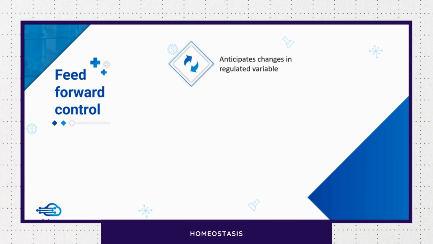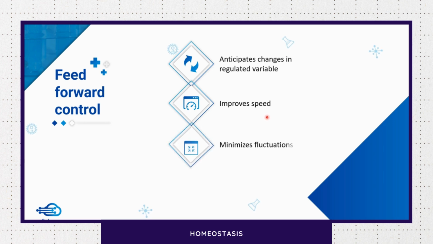So feed forward control has certain advantages. First of all, it is anticipating changes in the regulated variable. So that's why it improves the speed, okay, because the time lag will be minimized. It also minimizes fluctuations, because we said earlier that it is due to time lag that fluctuations in the system are there, what we said, oscillations, right? And feed forward is always neural, because hormones take a bit of time to act and neurons conduct very fast. So that's why this feed forward control is always neural.